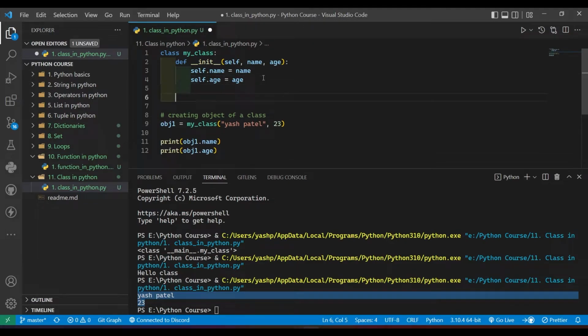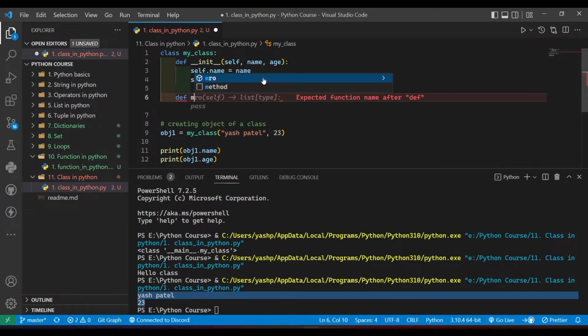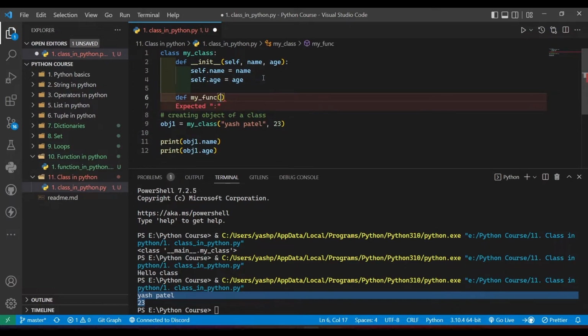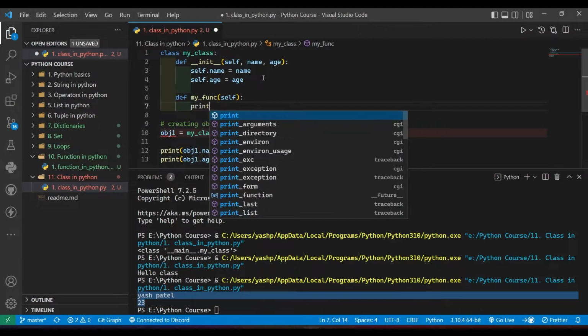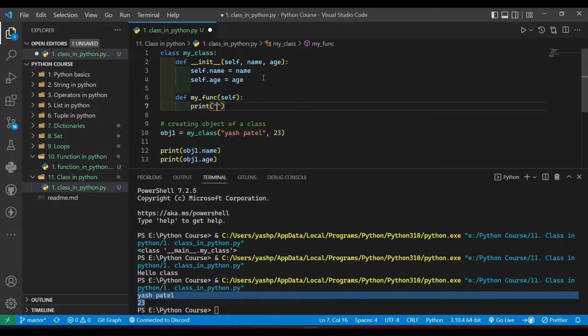So I'll just create def, and I will say my_func, and here I will just pass self, and I will just print my name. I'll say my name is plus self.name. So using self I can access these variables, right? So I have done this.